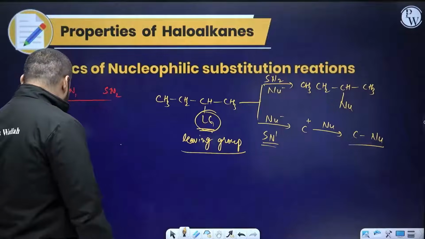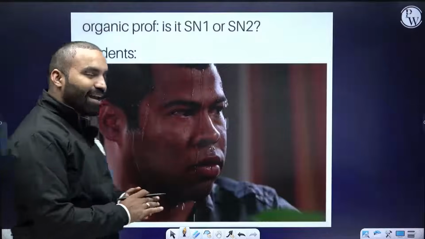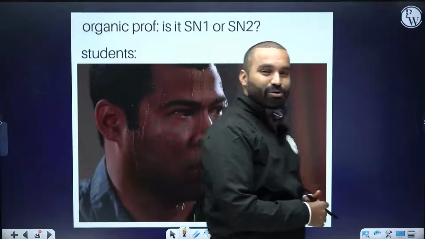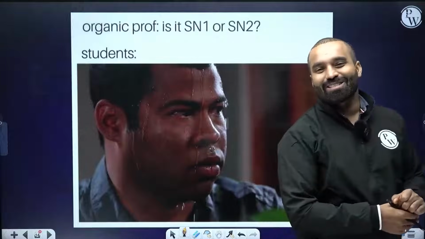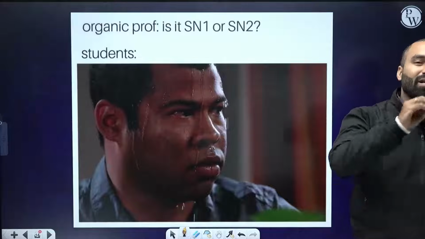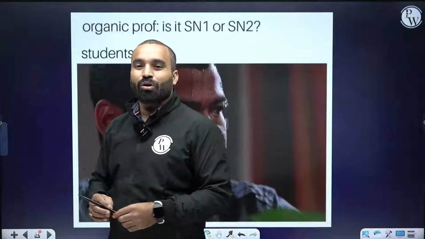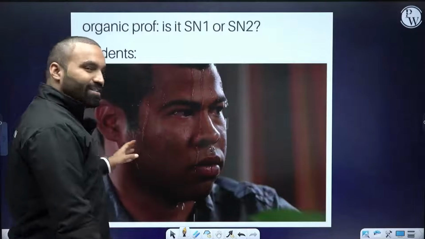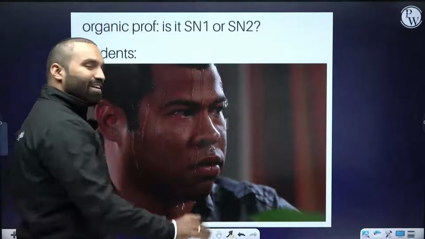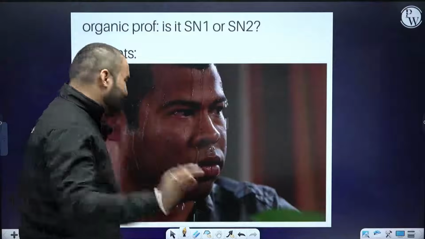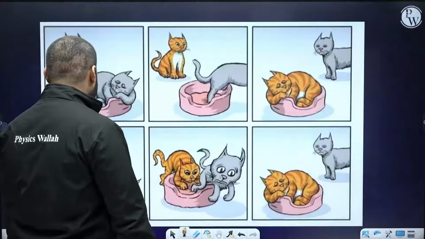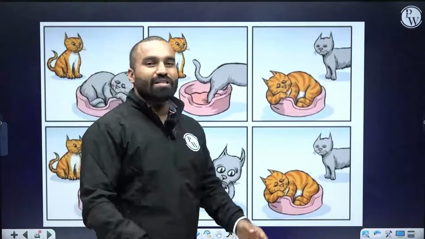So let's start, everybody. When I was teaching at IIT Guwahati, I asked what SN1 and SN2 reactions are, and the moment you ask, everybody in the classroom is in trouble. What to answer? We do not know. I have a very simple and nice analogy to discuss SN1 and SN2.